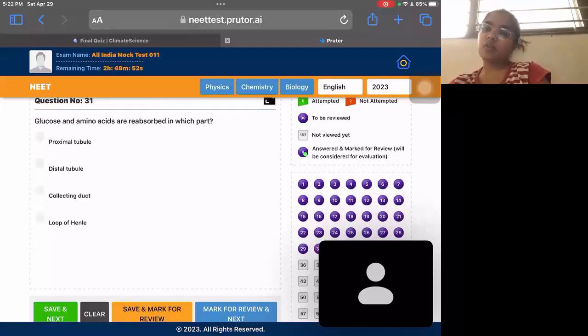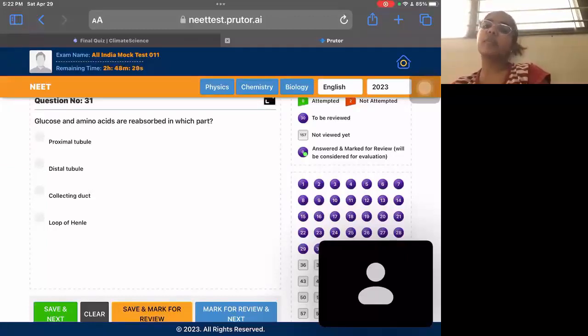Question 31. Glucose and amino acids are reabsorbed in which part? Inside the kidneys, different components are reabsorbed in different parts. Glucose and amino acids are absorbed in the PCT, the proximal convoluted tubule. The collecting duct mostly absorbs the excess of water.